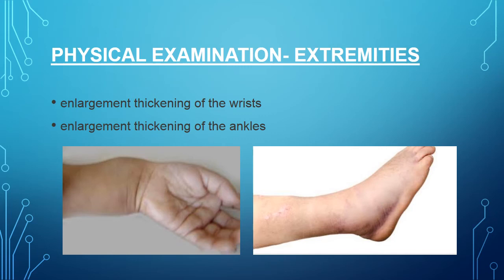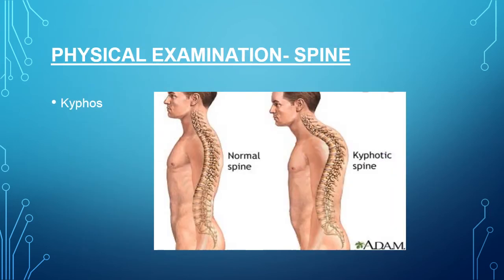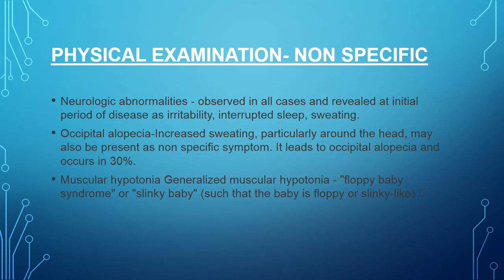Now the extremities. Mainly there is enlargement or thickening of the wrist or ankles. Second most commonly seen is genu varum or bowing of the legs. The normal legs and the genu varum we see, which is a clear picture indicating rickets. This is the physical examination of the spine, where kyphosis is seen.